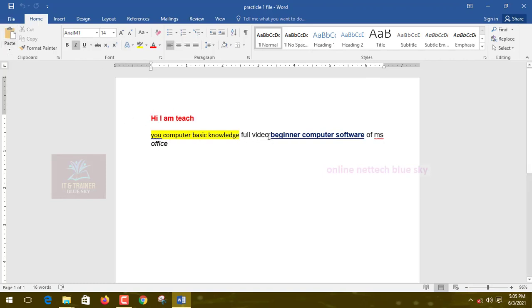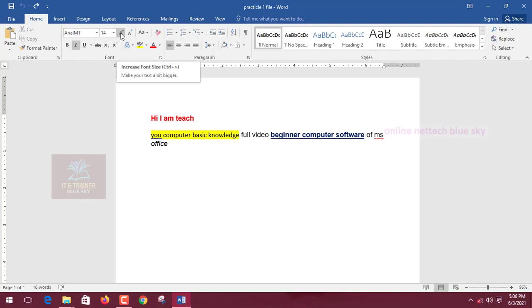So first understand this: I click the left button, hold it and select some sentence, and you can see a gray line here. Most computer users, 99% of them, do not use these options, because they use backspace, so it moves automatically. So I am just showing here, and you can see just here.